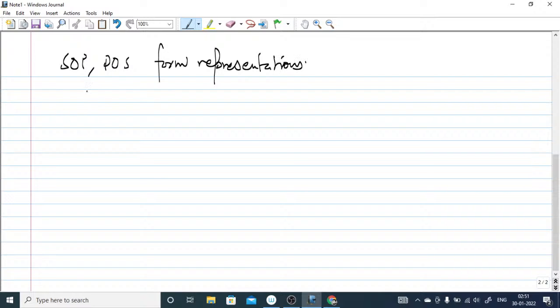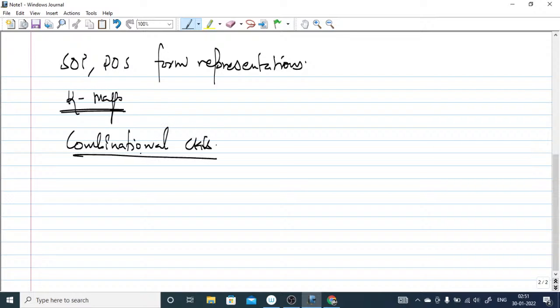And then K-maps, a graphical tool to minimize any Boolean function. And we will talk about combinational circuits. You must know the difference between combinational and sequential: in combinational, you give the input and you expect the output, but in sequential, your output depends not only on the present input, it also depends upon the past input.